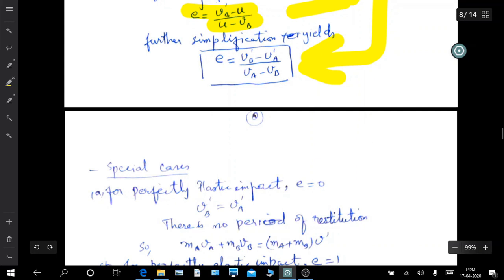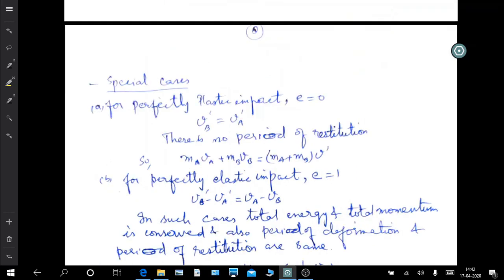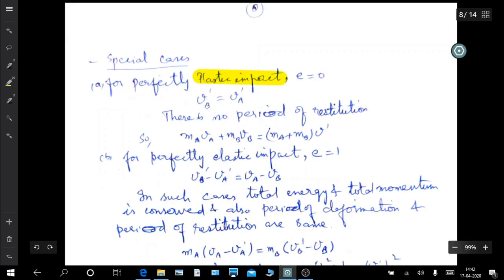Now special cases. When E is 0, it means the two bodies simply get attached to each other after the impact. This is known as perfectly plastic impact when E is 0. And from here we can see that VB prime is equal to VA prime, and they are basically the same after impact. So the two bodies just simply get attached to each other.